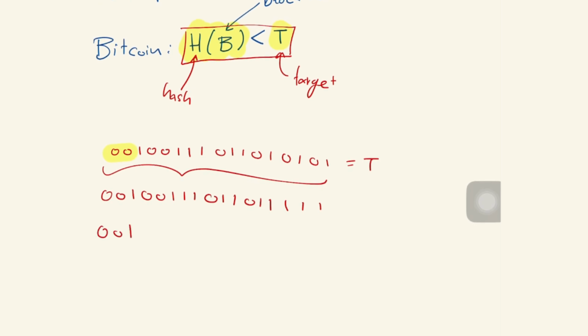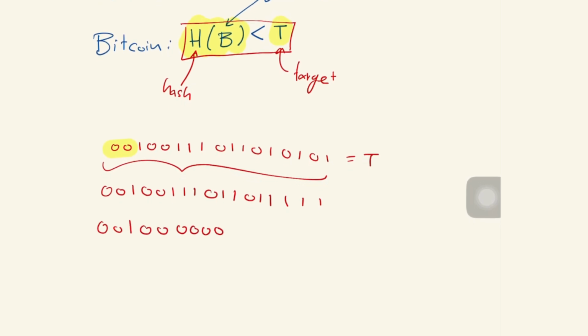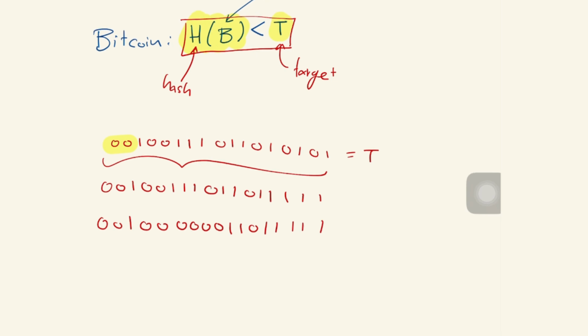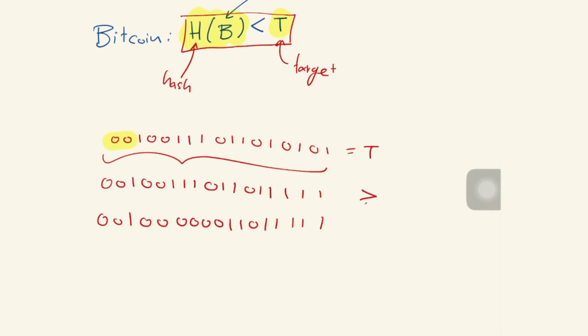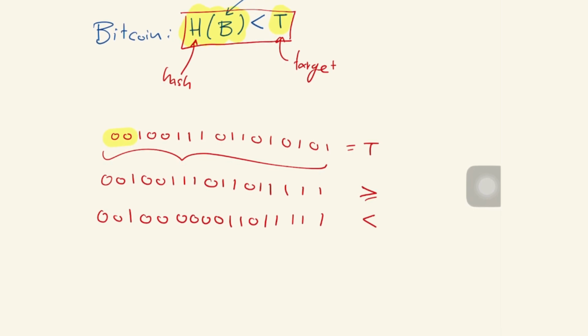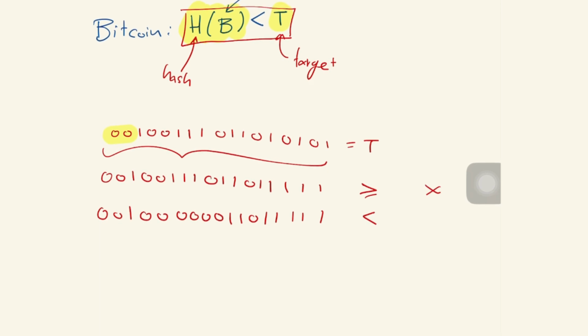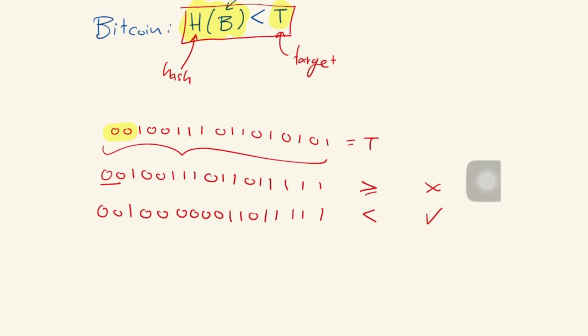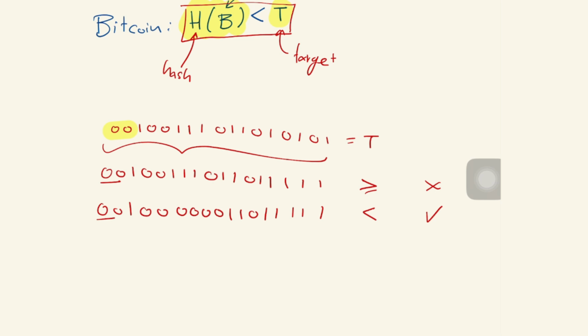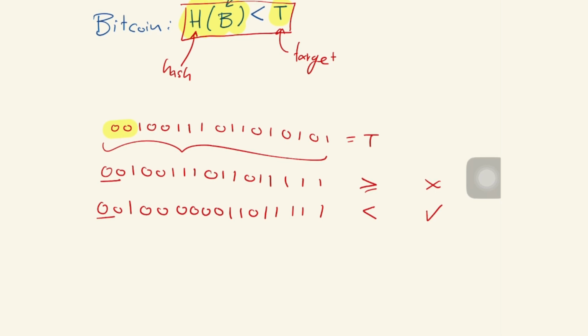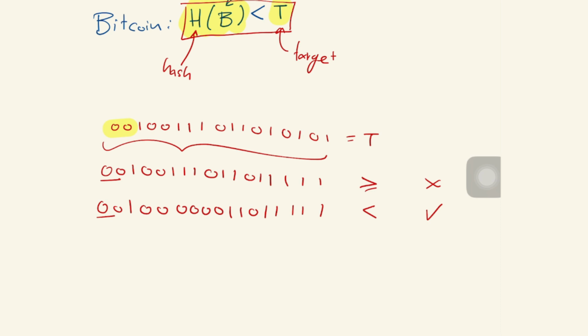And then if you put this number, it's a smaller number. So this one is bigger, this one is smaller, meaning that this is an invalid block and this is a valid block, even though they both start with the same number of zeros. So the actual protocol is a little bit more detailed than just start with two zeros here. It's a little bit more detailed in that you are comparing it against a target.